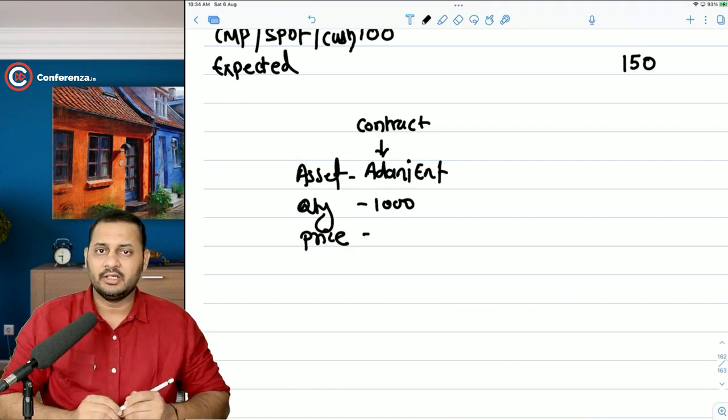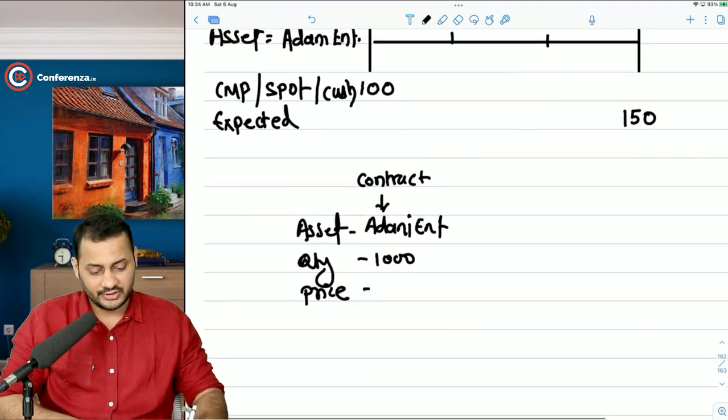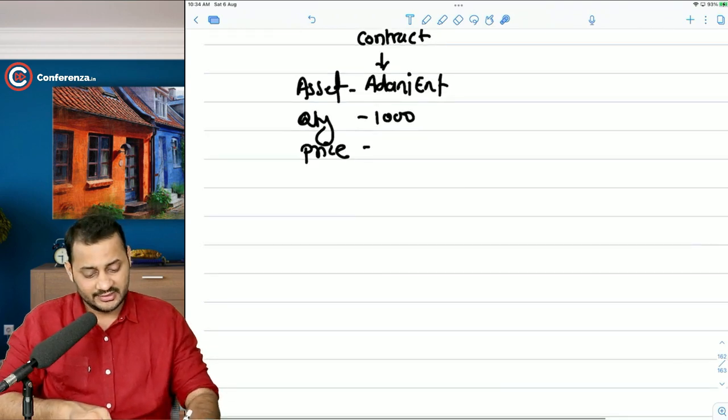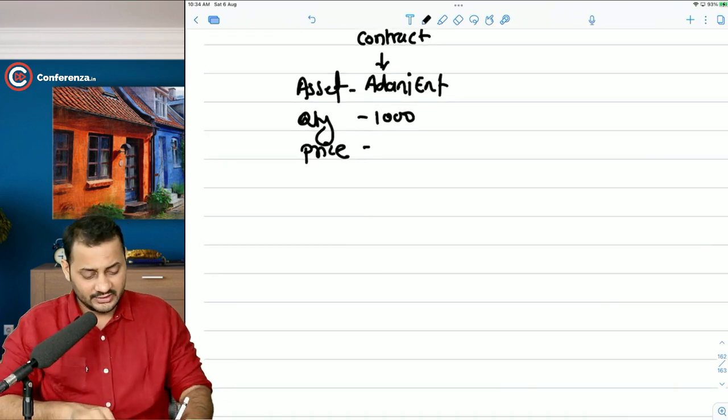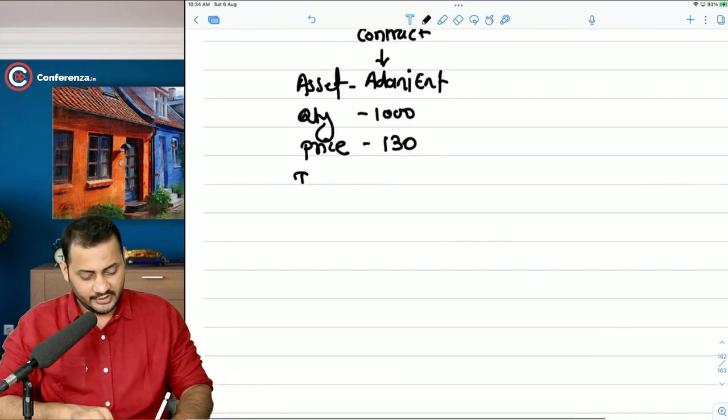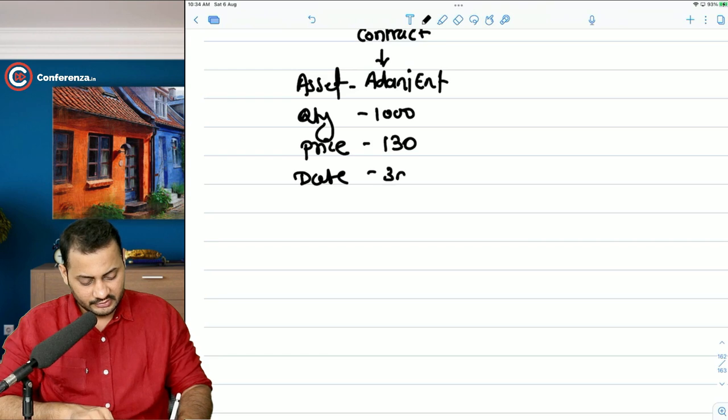You means the party, the other party who is going to sell you this contract. You are the buyer of this contract. That means you want to buy the stock. If you are the seller of this contract, you want to sell the stocks. So if you want to buy the stock, you buy this contract, and there has to be some other seller sitting somewhere in the country who is ready to sell the contract on these terms. And let's say both of you have decided the price of 130 rupees. The date, 3 months.